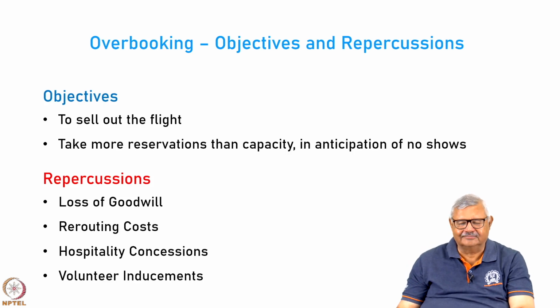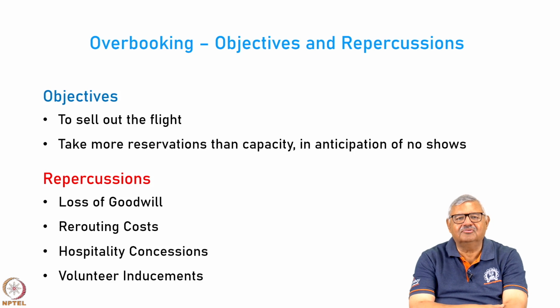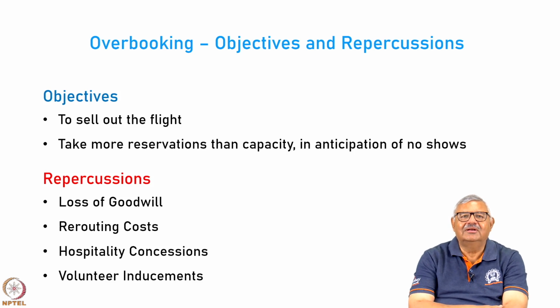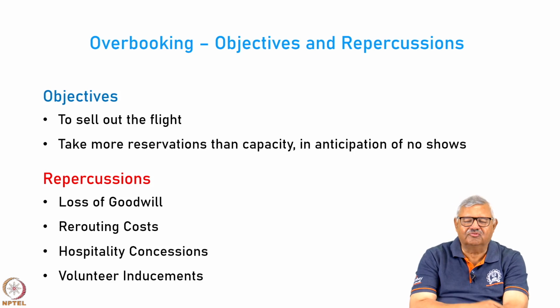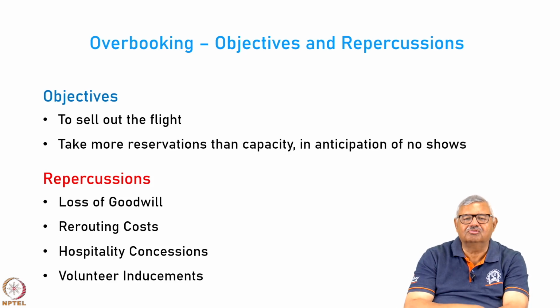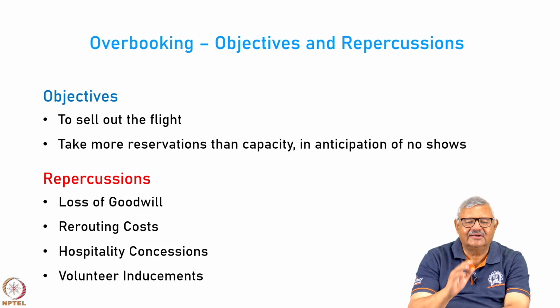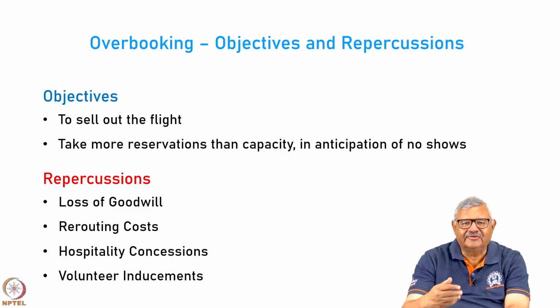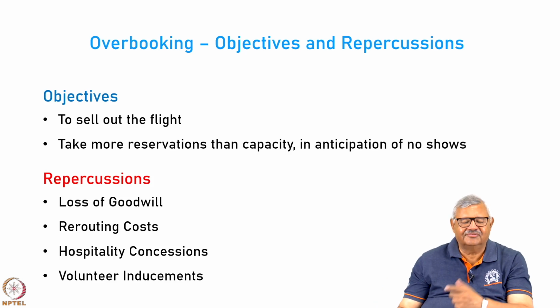This is very interesting. Many a time when you go to the airport, you will hear an announcement by the ticket clerks saying that we would like to voluntarily offer so many rupees or so many dollars to passengers who voluntarily do not fly on this flight, who can delay their flight, because we are overbooked. So it could be, okay, $200, $500, one free ticket valid for 1 year, or some such thing.